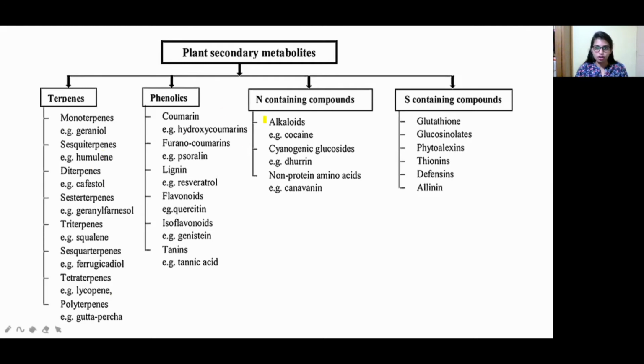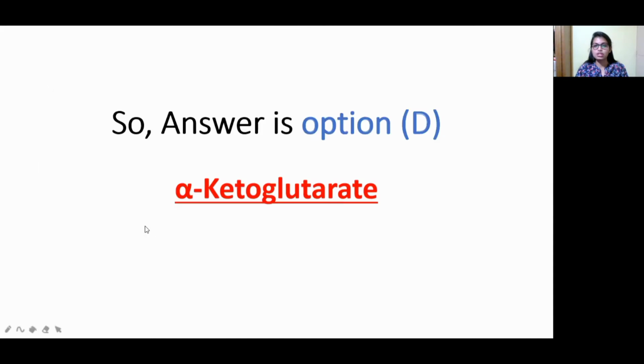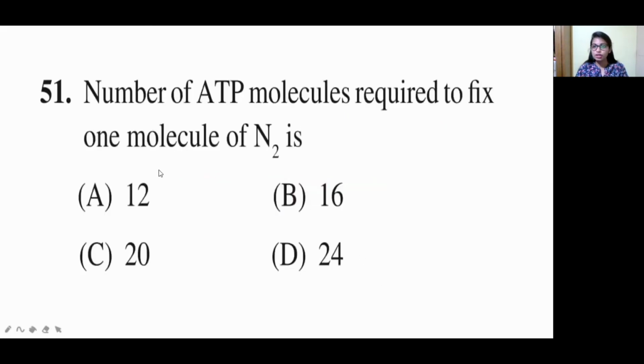We got alkaloids here, we got flavonoids here, and phenols too. But we never got alpha ketoglutaric acid anywhere, because alpha ketoglutaric acid is not a secondary metabolite. So the answer is alpha ketoglutarate. This is involved in the Krebs cycle. When you see the Krebs cycle, the citric acid cycle, you get to know this compound there. Now move to the next question.